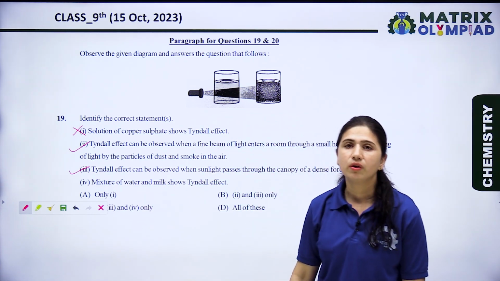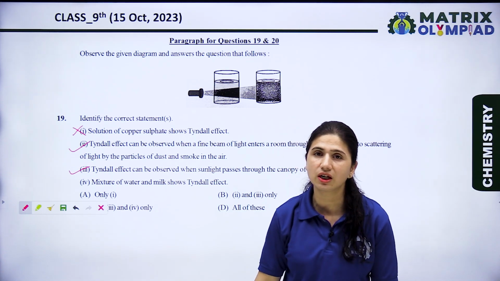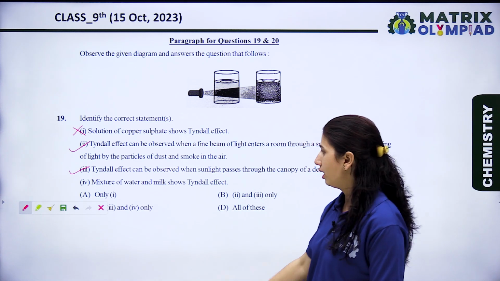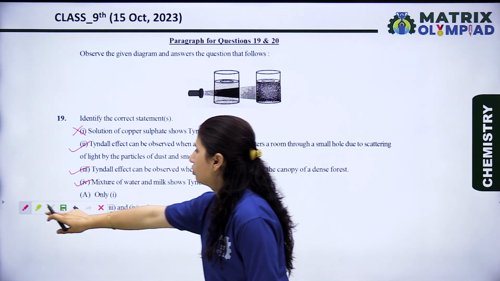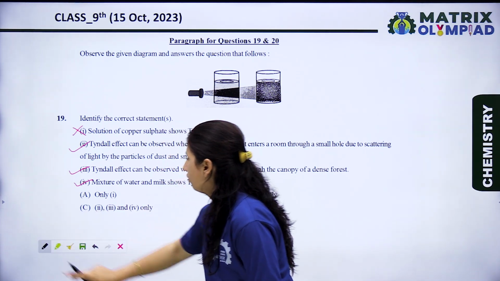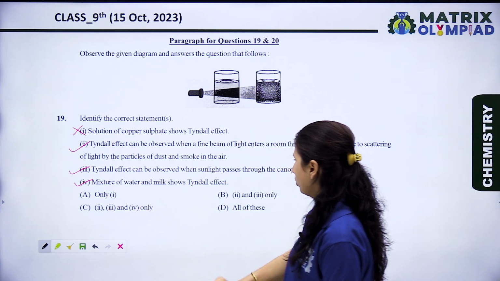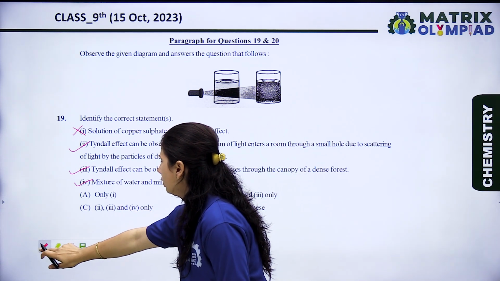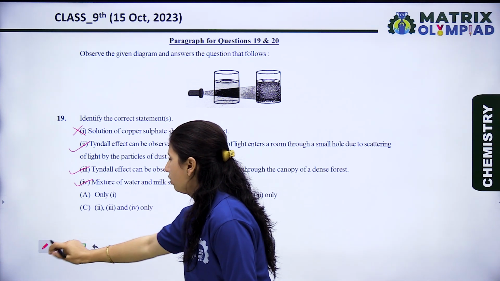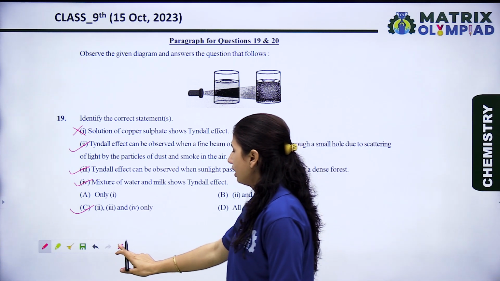When we dissolve milk in water, an emulsion is formed, and emulsion is a colloidal solution, and colloidal solutions show Tyndall effect. So option 4 is also a right option. So we can see that options 2nd, 3rd and 4th, which means option C is the right option for this question. Okay, now let's see the next question.